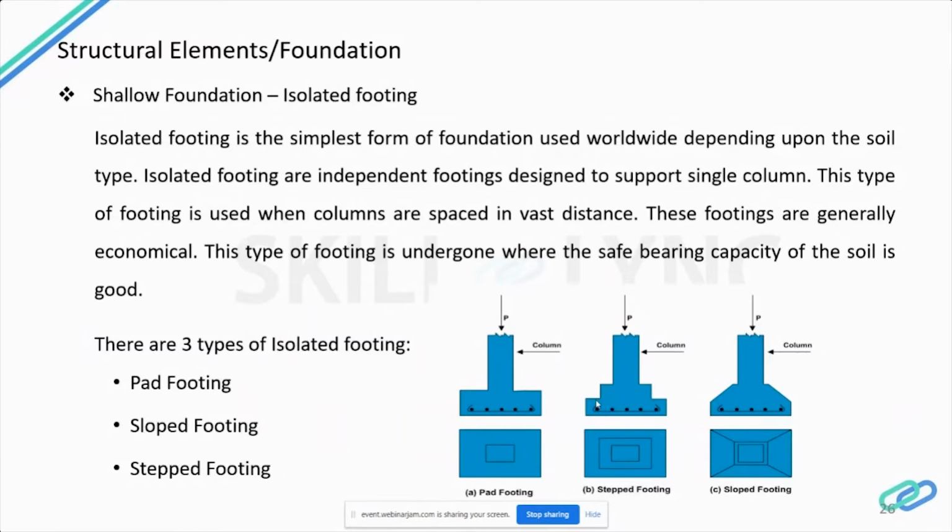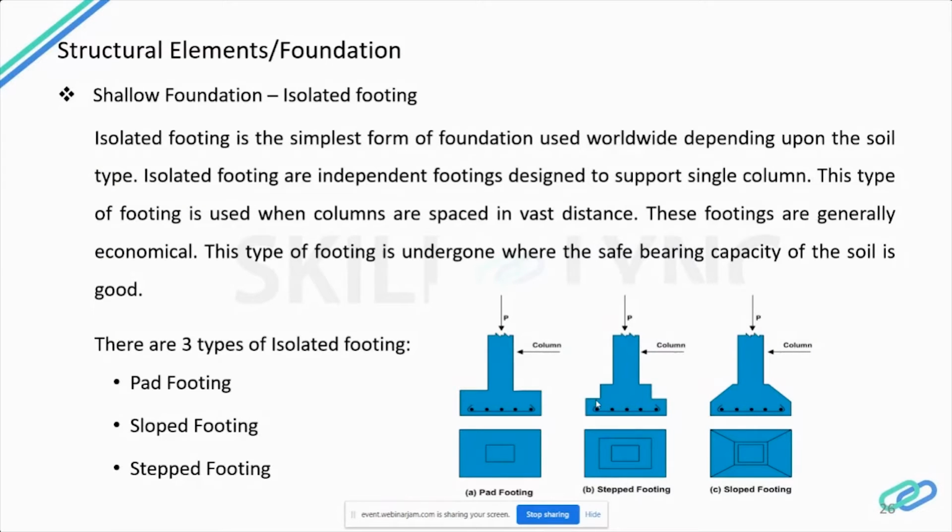The thickness of a flat isolated footing is uniform. This kind of footing is provided so as to reduce the bending moment and shear force at the critical sections. This footing is constructed with reinforced concrete to increase the ultimate load carrying capacity of the footing. So next is the sloped isolated footing.